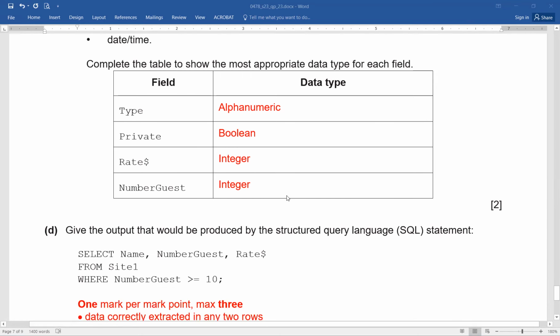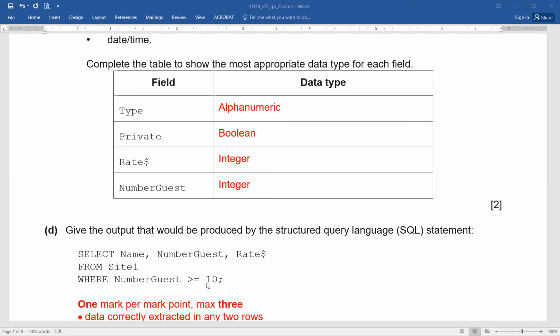Now, the question is a bit different here. Give the output that would be produced by the SQL statement. And what is this SQL statement? Select name, number guessed, rate dollar from Site1, the table name, where number guessed is greater than or equal to 10. So we have to go back to our table structure.